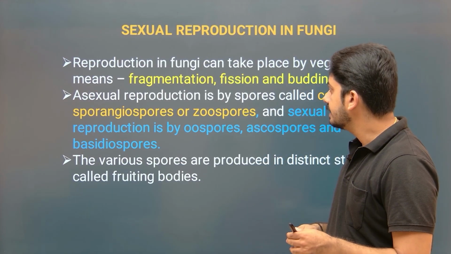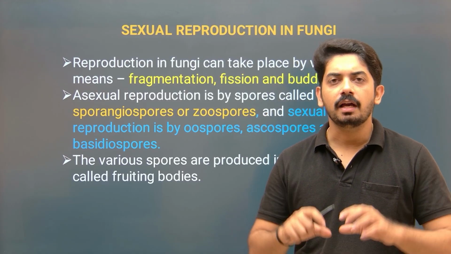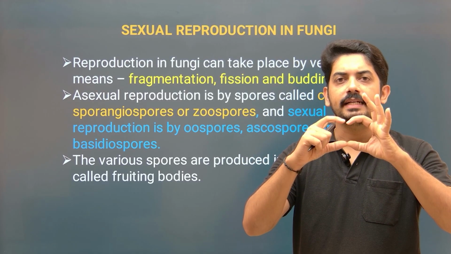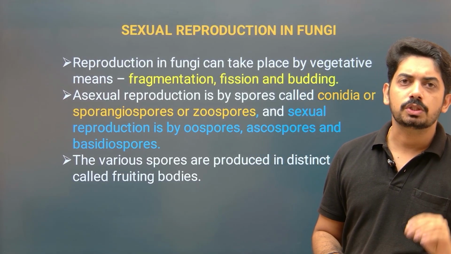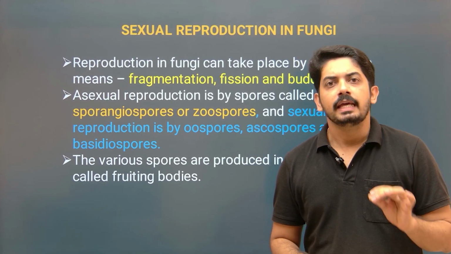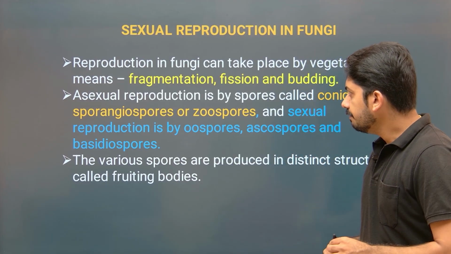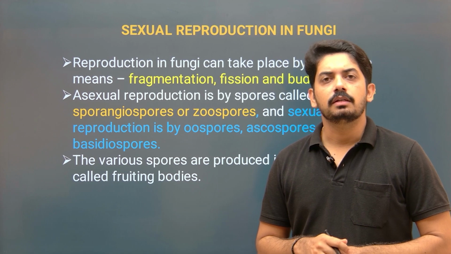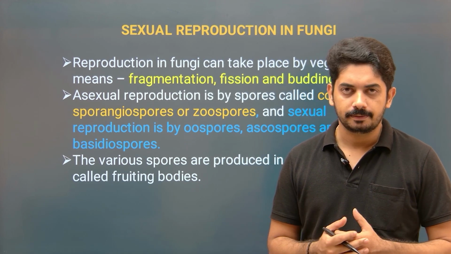Then one more is binary fission. Just like in bacteria, one cell undergoes cleavage and two cells are formed. So this is the most common type of asexual reproduction in fungi. Then how do they undergo asexual reproduction? By producing spores.